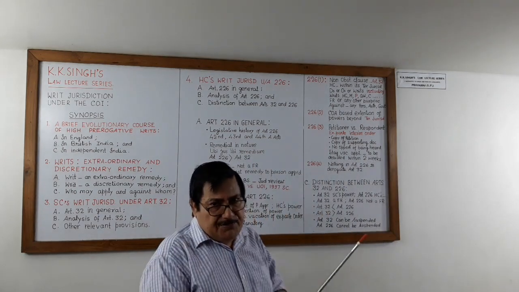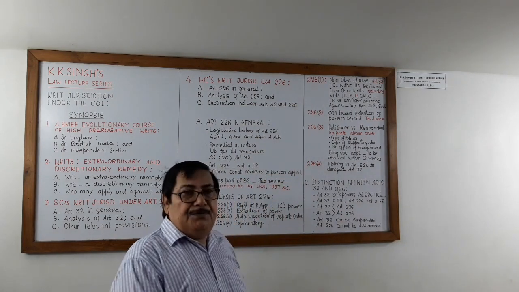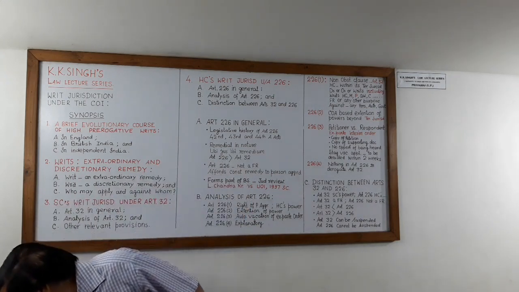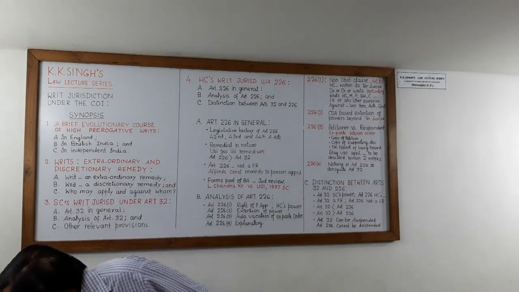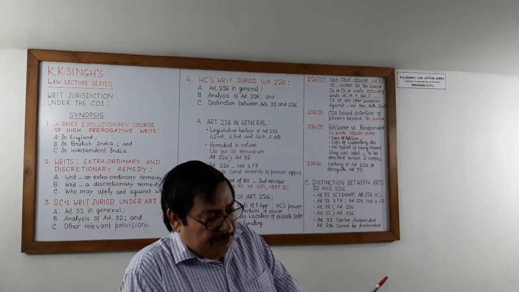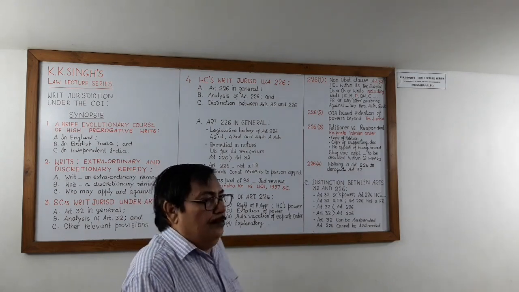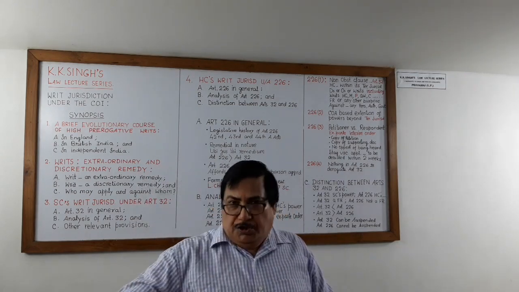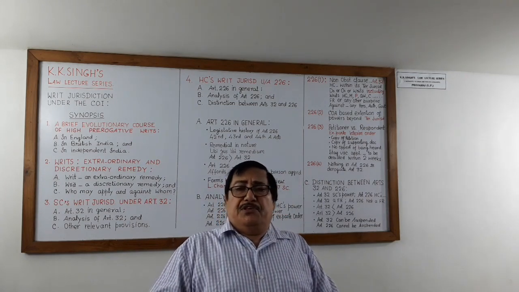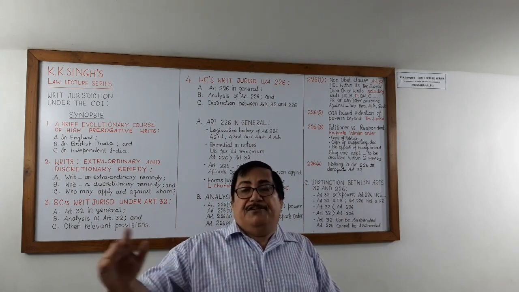Article 226, clause 1. It is a non-obstante clause. What is a non-obstante clause? In Hindi, it is called सर्वोपरि खंड.